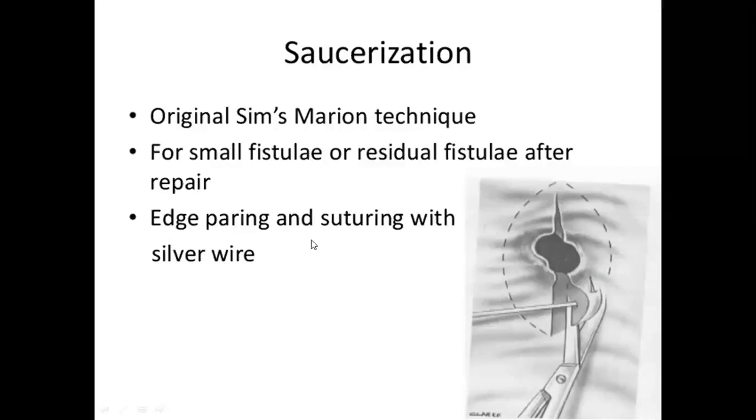So small fistulas or any residual fistulas, we can do this saucerization. That is like a saucer, like that cup. The tissues are excised and sutured with the silver wire. Silver wire nowadays you can use the non-absorbable suture material.